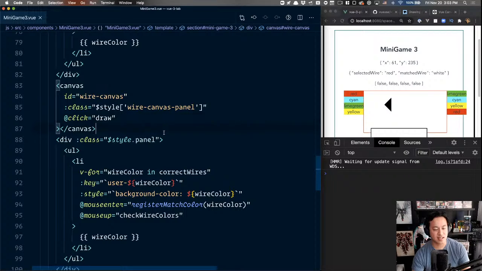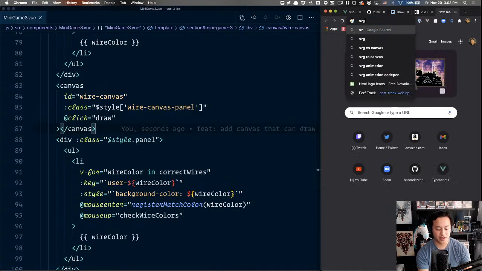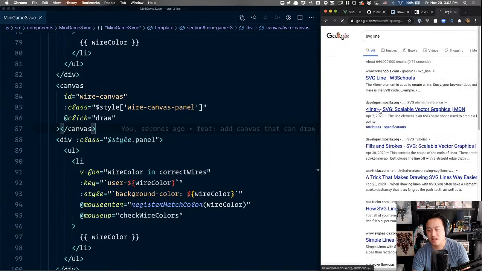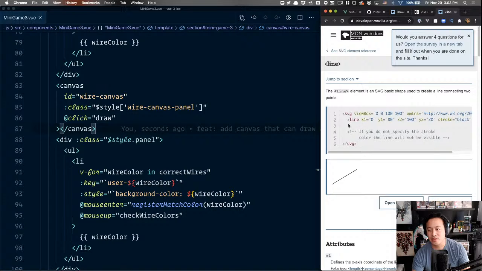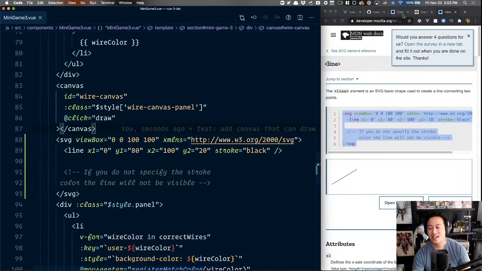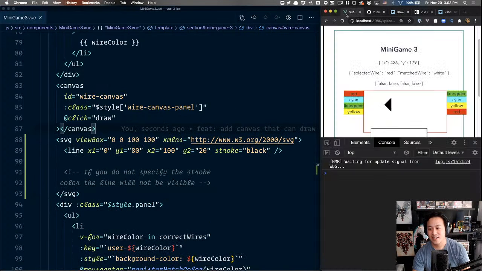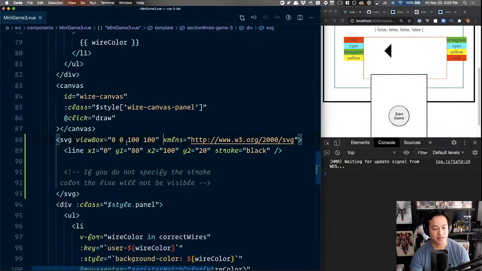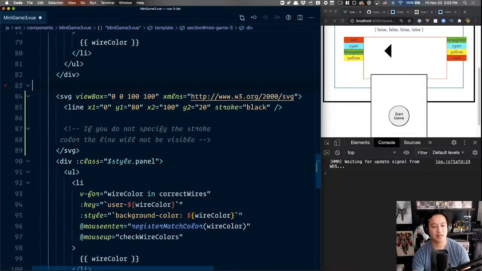SVG, on the other hand, has an interesting thing. So if we do SVG, I think I want to do an SVG line. Yep, here we go, line box. Oh yeah, this is actually what I wanted. I'm just going to copy this real quick over here. So here we have our, where's my SVG? Let me delete my canvas now.